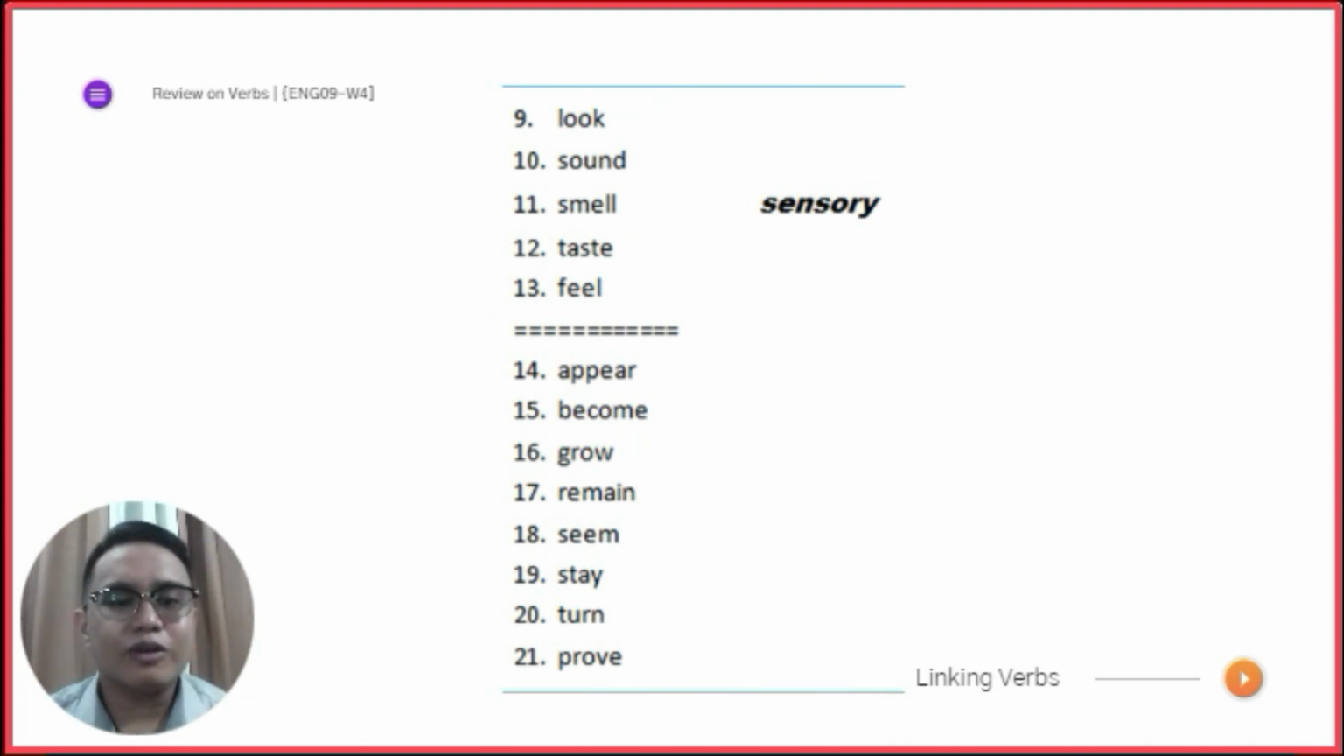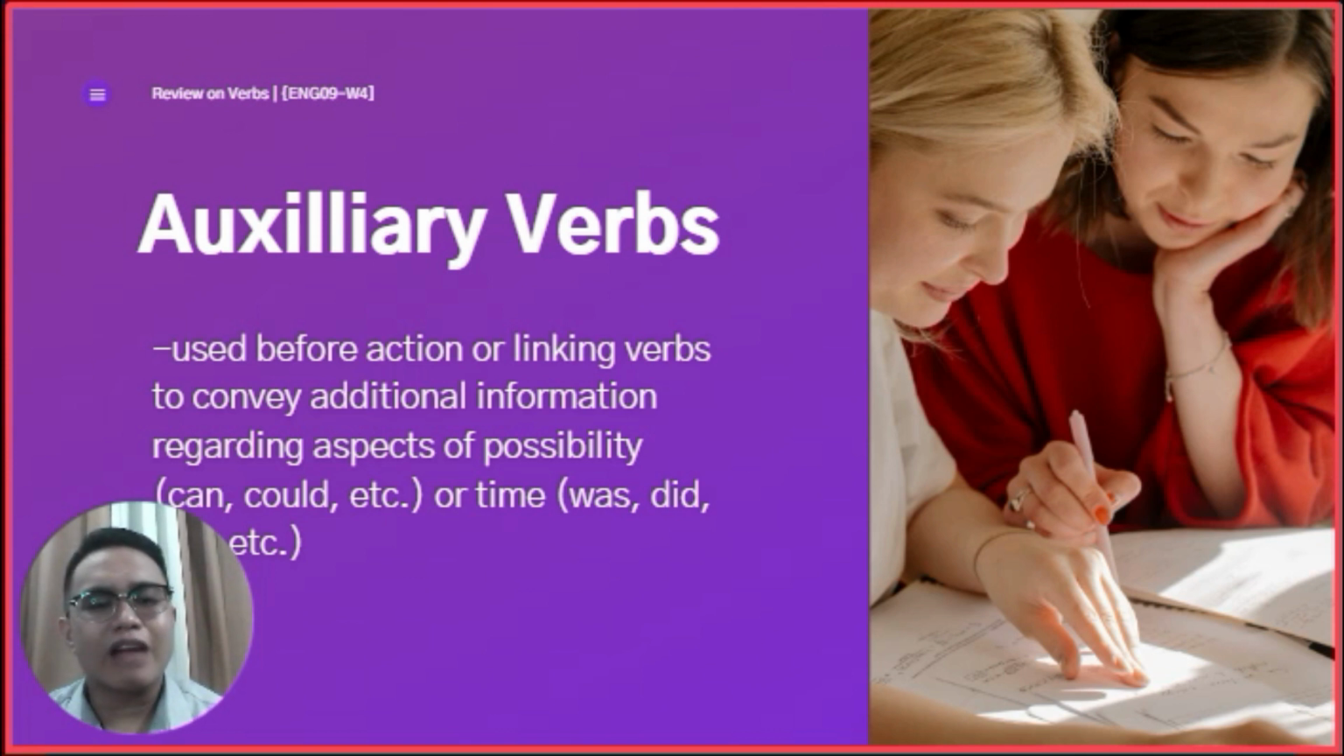Now let's go to the auxiliary verbs. Unsa ning mga auxiliary verbs, Sir Kevin? Now, auxiliary verbs or what we call the helping verbs is used before an action or linking verbs to convey additional information regarding aspects of possibility or time. Therefore, it is used before action or linking verbs. Gatabang ra siya sa action or sa linking verb. Dili siya, it cannot stand alone. Kinahanglan na siya kuyog. Kinahanglan na siya paris nga action or linking verb.